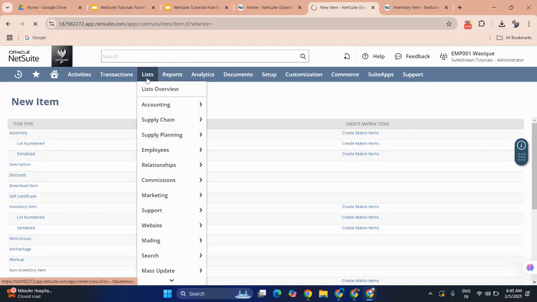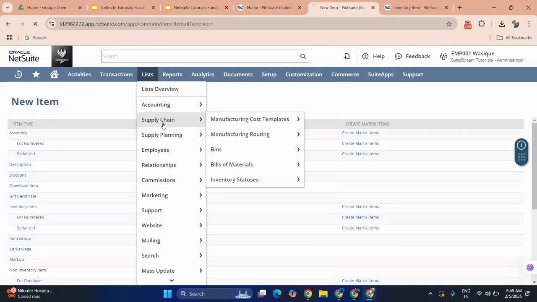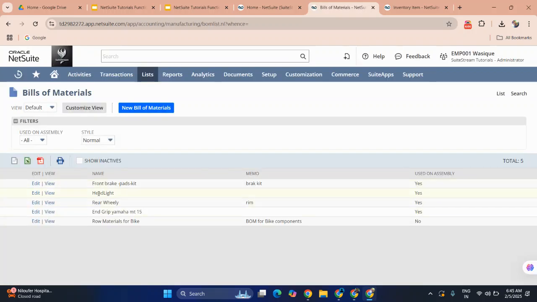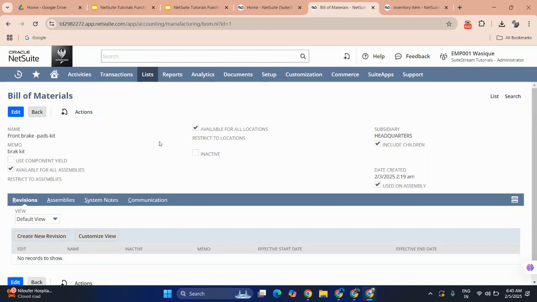Before creating the assembly item, we can separately create bills of materials. Here we can review some bill of materials components, like front brake pad kits. This is also a non-inventory item we have created as a bill of material that will be part of the assembly item.